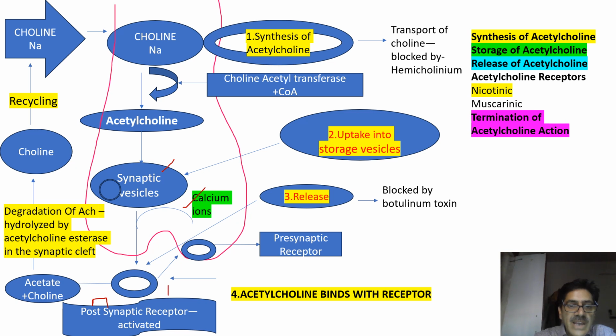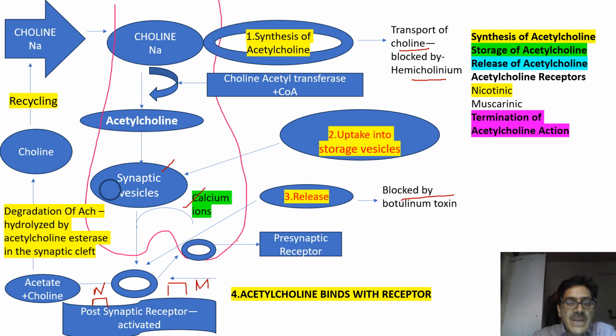It gets activated, and here you find cholinergic receptors, that is nicotinic receptors and muscarinic receptors. Acetylcholine binds with the receptor. This is the presynaptic receptor, this is the postsynaptic receptor, this is the preganglionic nerve, this is the postganglionic nerve. Now here you find certain important things. The transport of choline is blocked by certain agents, such as hemicholinium. It may interfere with the biosynthesis of acetylcholine. Similarly, the release of acetylcholine from the synaptic vesicles is blocked by botulinum toxin.